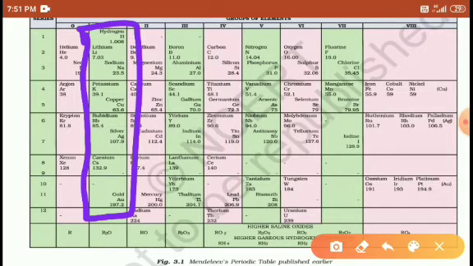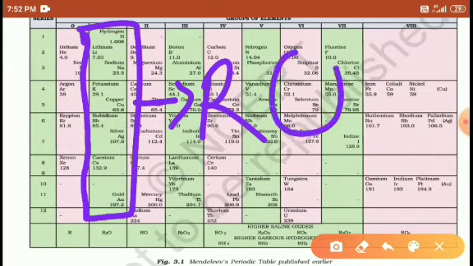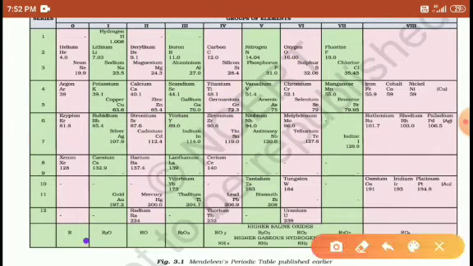It means all these species are considered as R, the general name, and these all react with a single oxygen, in a diatomic form. These species are in a diatomic form and react with one oxygen atom. Right, students? So this is one of the general empirical formulas.